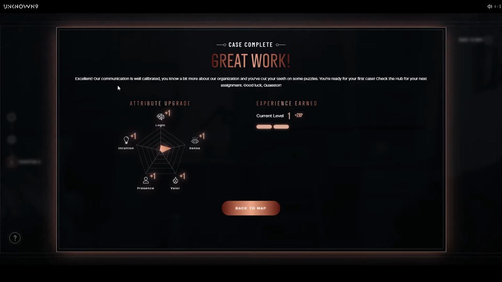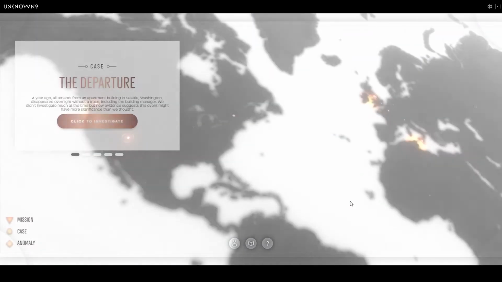Great work, excellent. Our communication is well calibrated. You know a bit more about our organization and you've cut your teeth on some puzzles. You're ready for our first case? Check the hub for your next assignment. Good luck, Quaestor. Oh, got +1 on all of these. Pretty cool. Let's go back to the map.